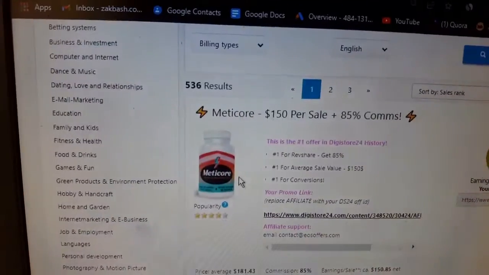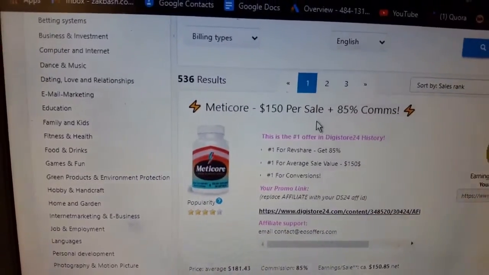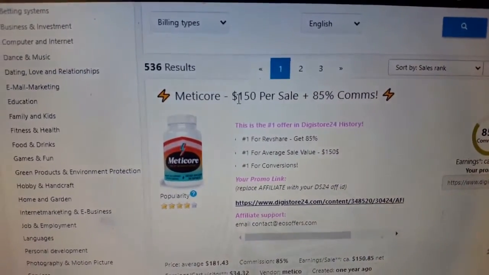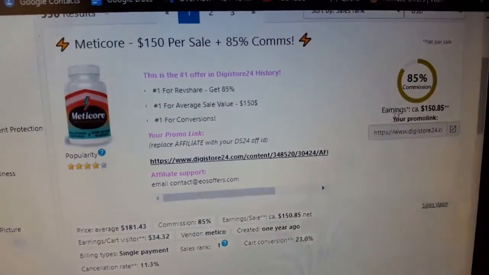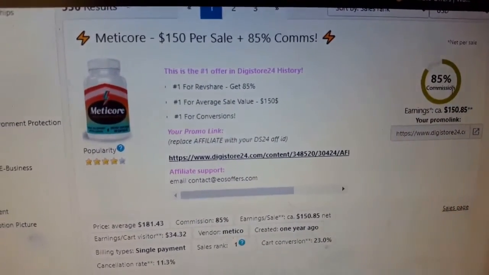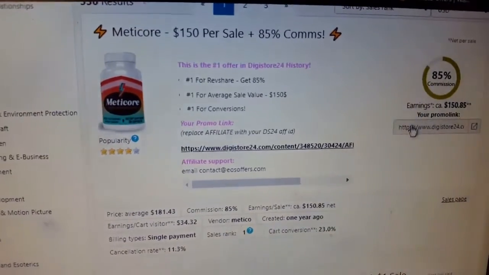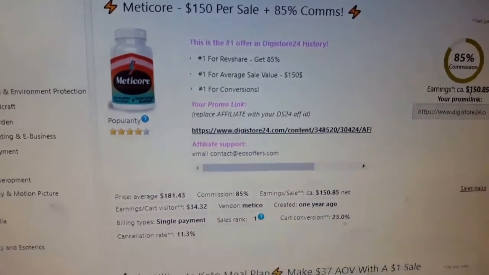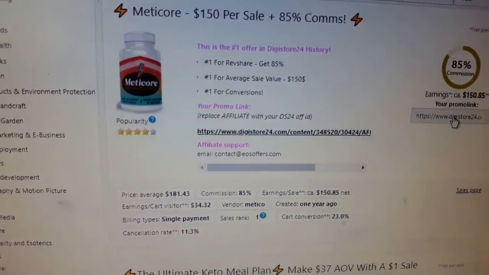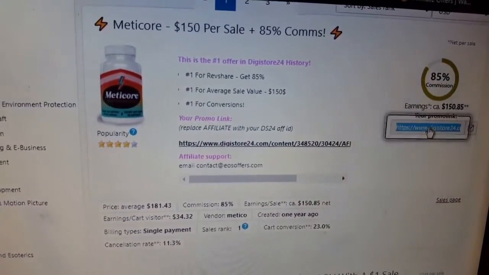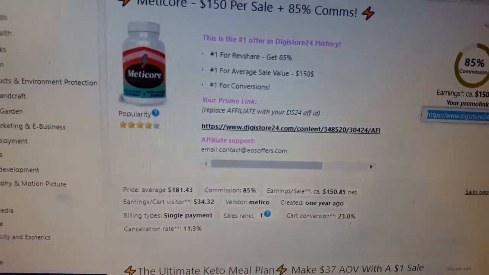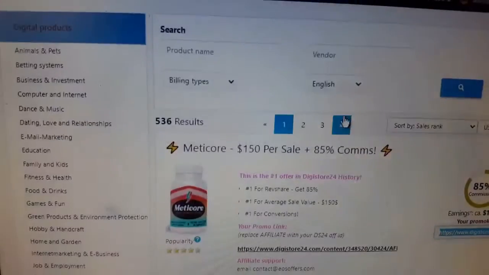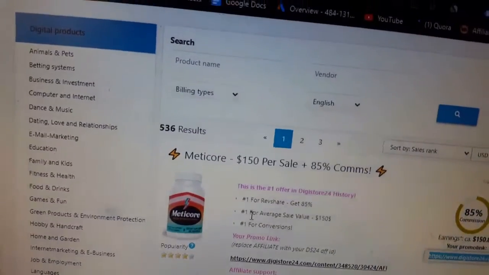So, say we are promoting this product. This is a weight loss offer, and as you can see, this product is paying 85% commission. That means if we make one sale here, we earn $150. Straightforward, nothing to invest. You click here and then grab your link. Copy our long link here. You don't have to promote only this product. We have a whole lot of different products that you can promote.